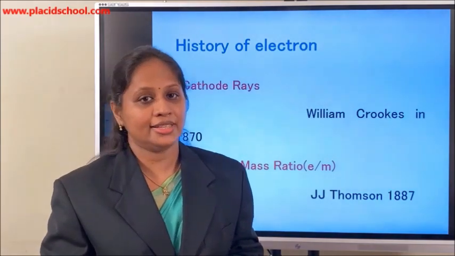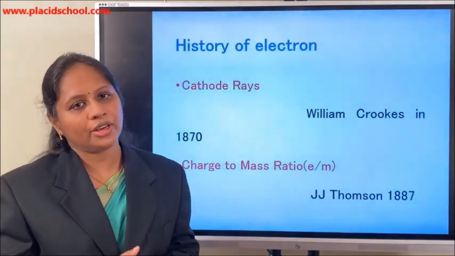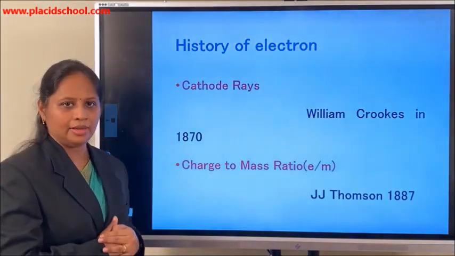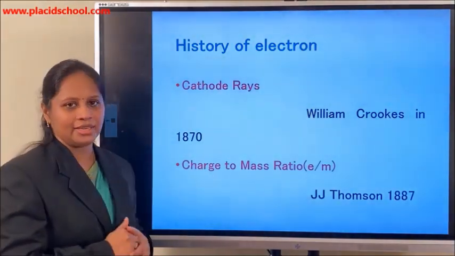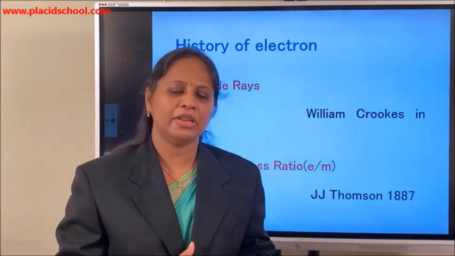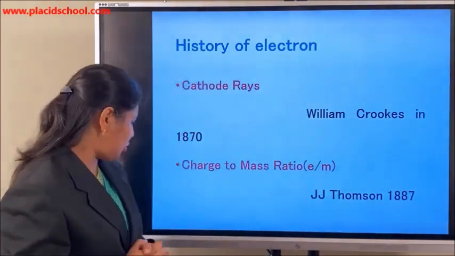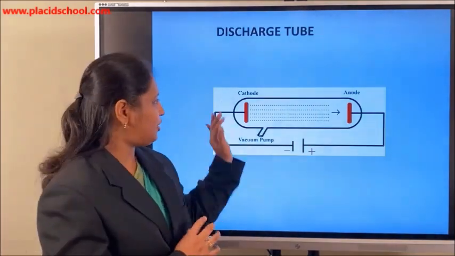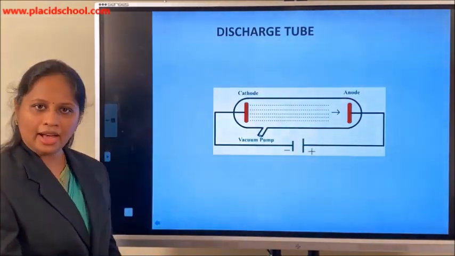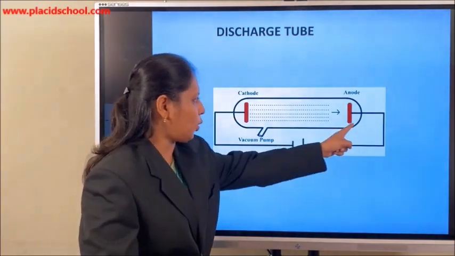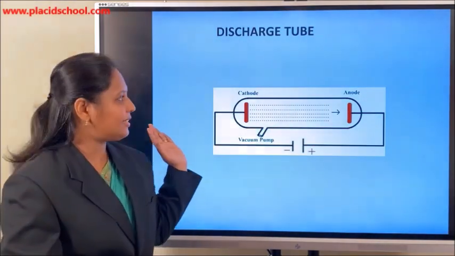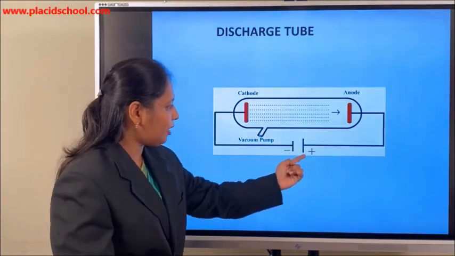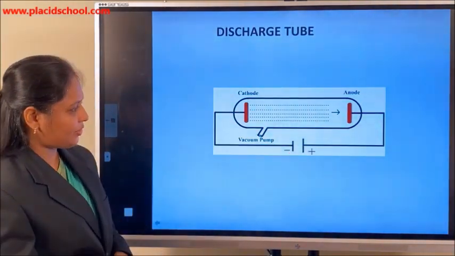Thomson in 1897, and the discovery of the electron actually started with the discovery of cathode rays by William Crookes in 1870. For all these experiments, they used a discharge tube. A discharge tube looks like this. It consists of an evacuated glass tube with two electrodes, two metal plates acting as the electrodes, one is the cathode and the other is the anode. They are given a potential difference with the help of a battery.